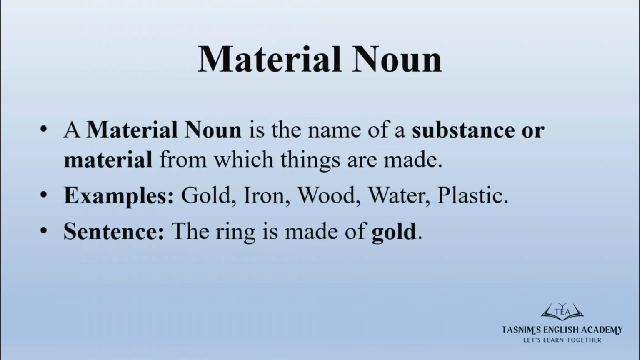And the last one, material noun. A material noun is the name of a substance or material from which things are made. For example, gold, iron, wood, water, plastic. The ring is made of gold. So if it's a material used to make something, it's a material noun.